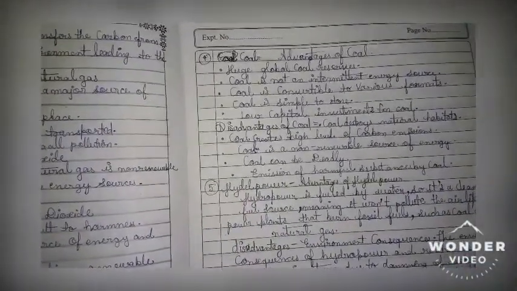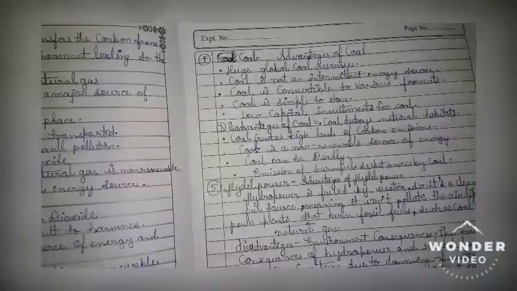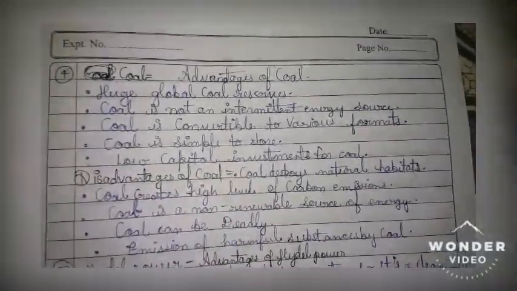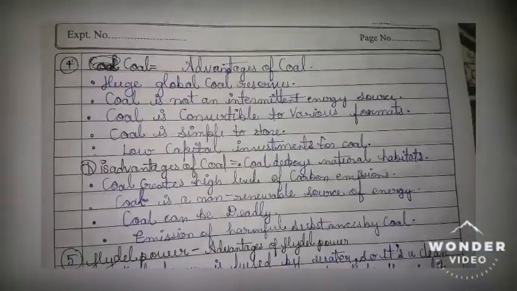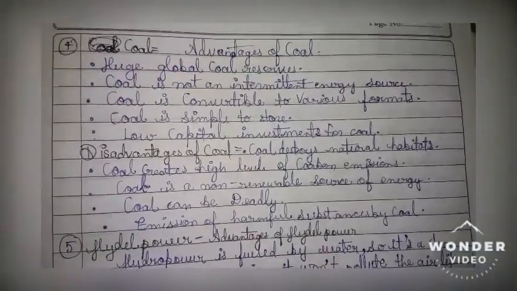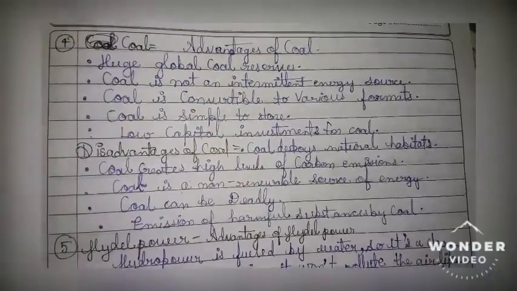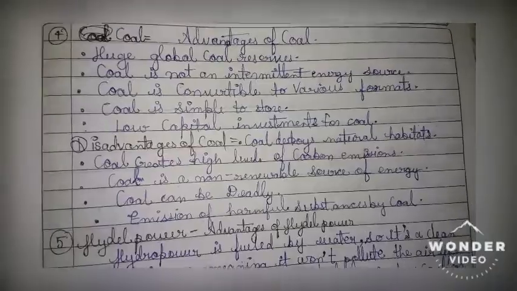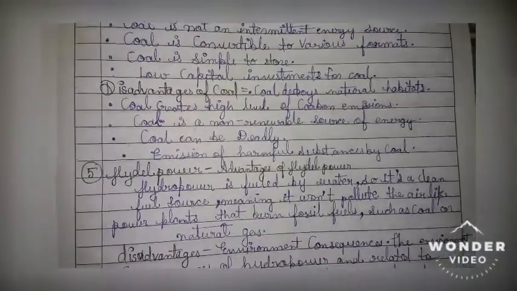4. Coal. Advantages of coal: huge global coal reserves. Coal is not an intermittent energy source. Coal is convertible to various formats. Coal is simple to store. Low capital investment for coal.